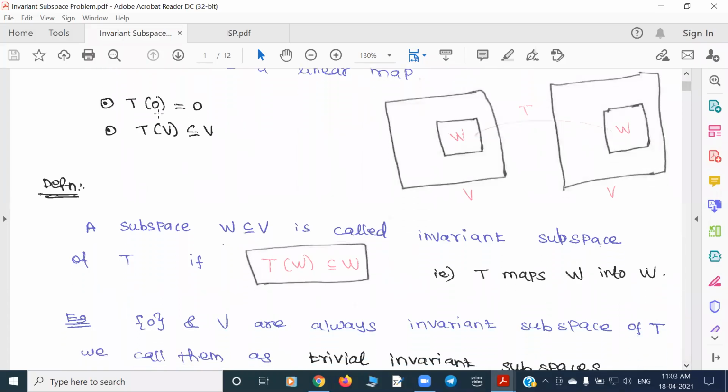If you take the singleton {0}, that is always a subspace. The whole V is also a subspace of V. So these two are always invariant subspaces of T. That means for any given linear map, we always have at least these two invariant subspaces. Good.